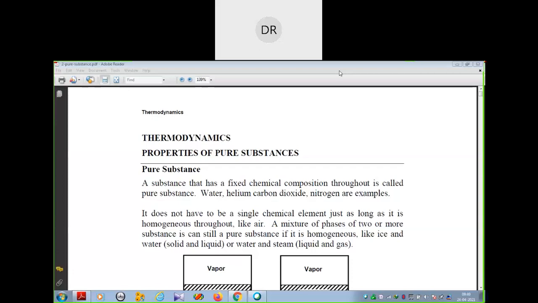Ice and water have the same chemical composition, though their phase is different. Similarly, water and steam, though they are liquid and gas, have the same chemical composition, so they can be considered pure substances because they are homogeneous.